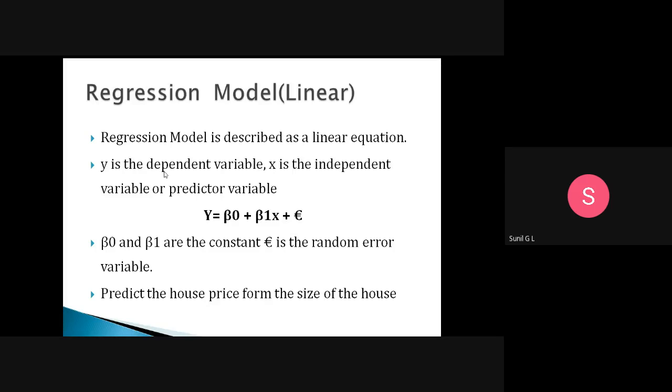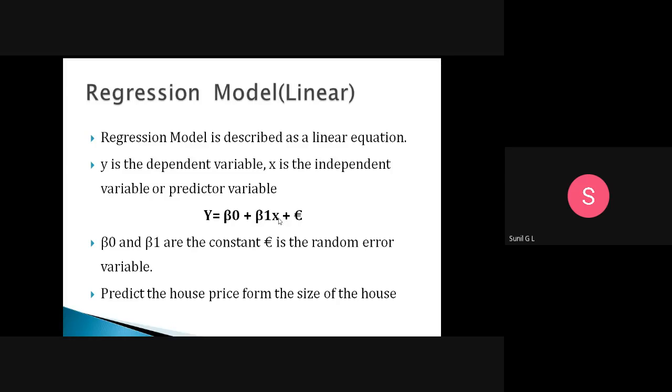Okay, so how will we build up a linear regression model? This regression model is described as a linear equation. Here we take y as the dependent variable and x as the independent variable.